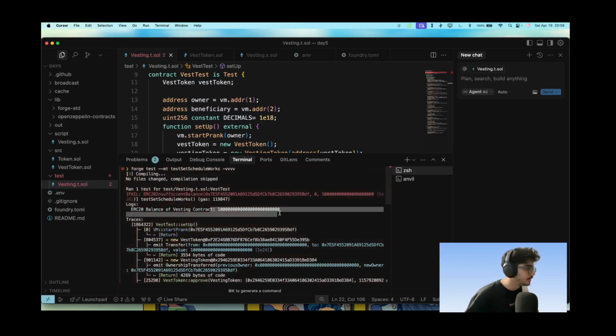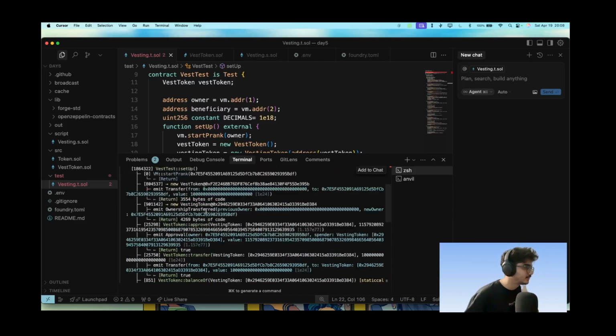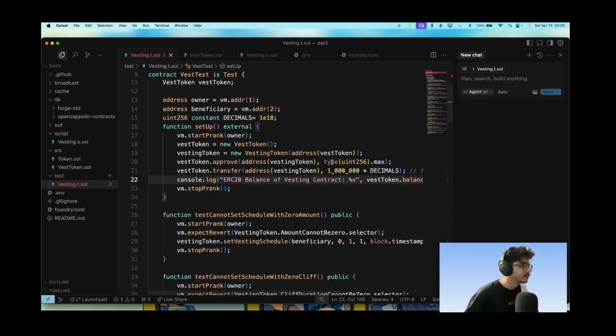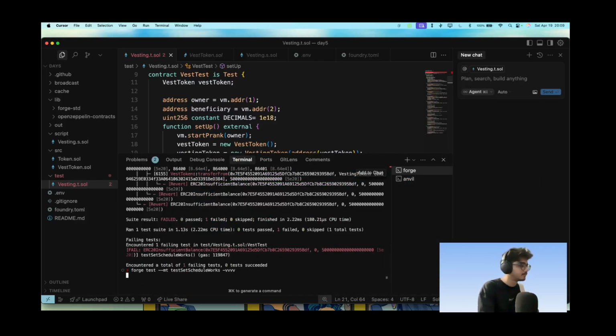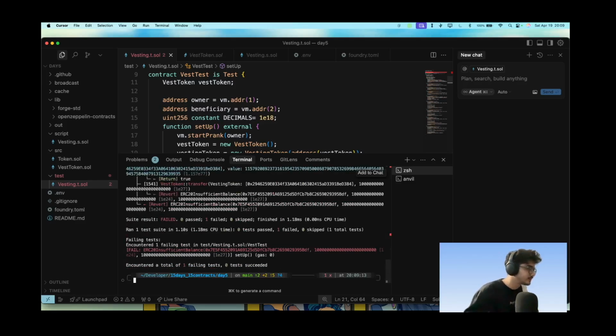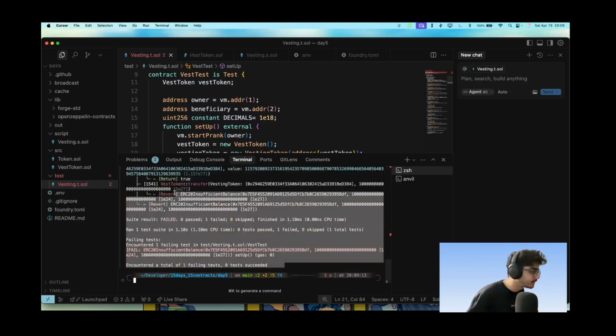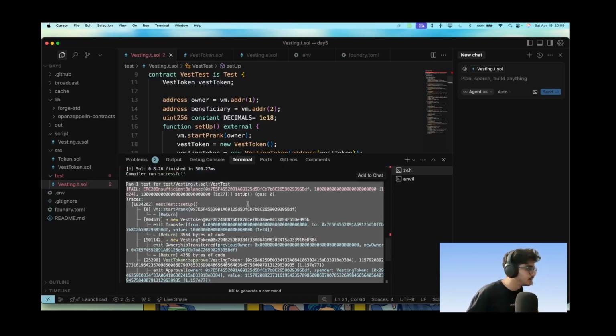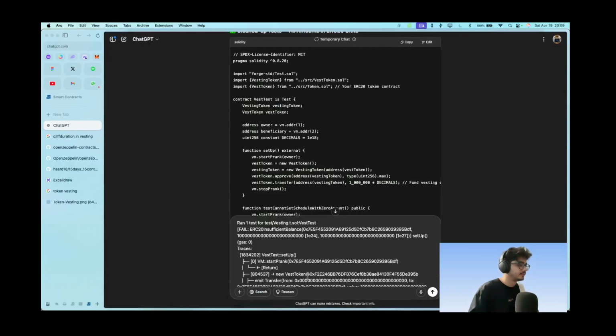ERC, it has some balances, but still it fails. Okay, so approval should be 256 max. I think we need to give it some more amount here. It still fails. Let's see. Let's try to debug this.